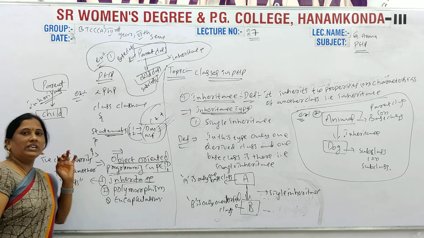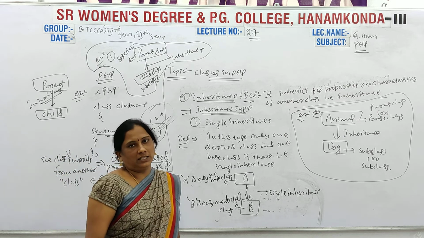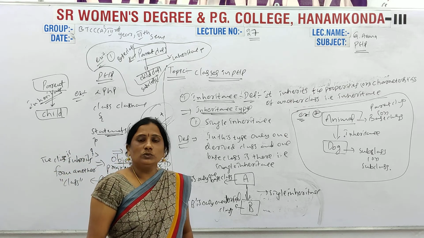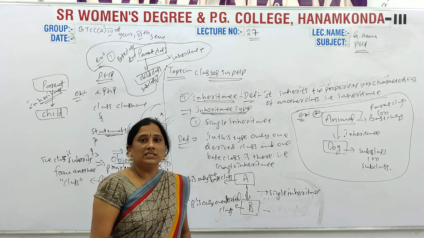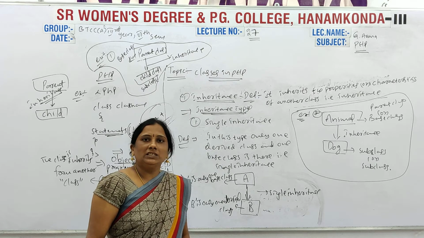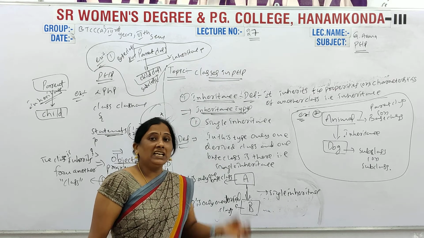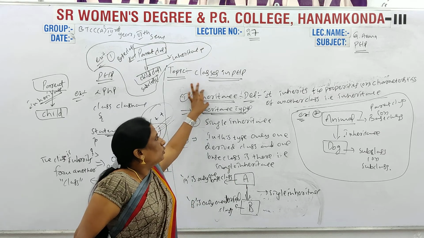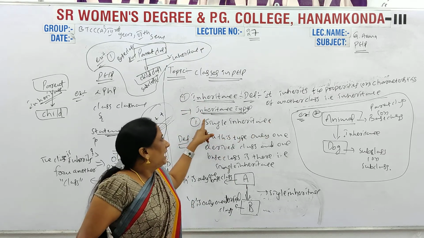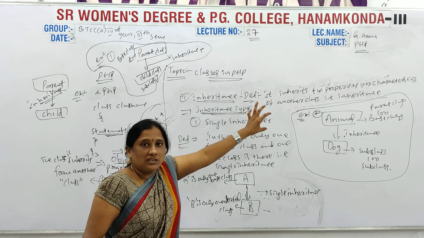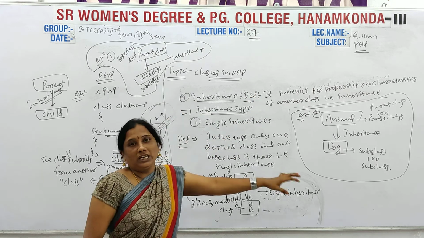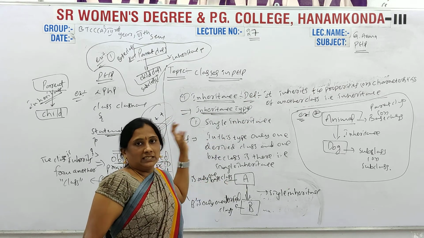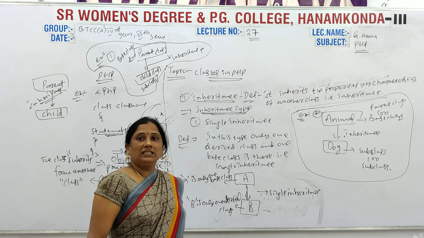So different types of inheritances are there. Once you see the inheritance topic in the C++ notes, inheritance types are also there, and the definition is also there. So girls, please note down the inheritance definition and inheritance types. After the inheritance definition, you have to write these two examples, and here the inheritance types also.